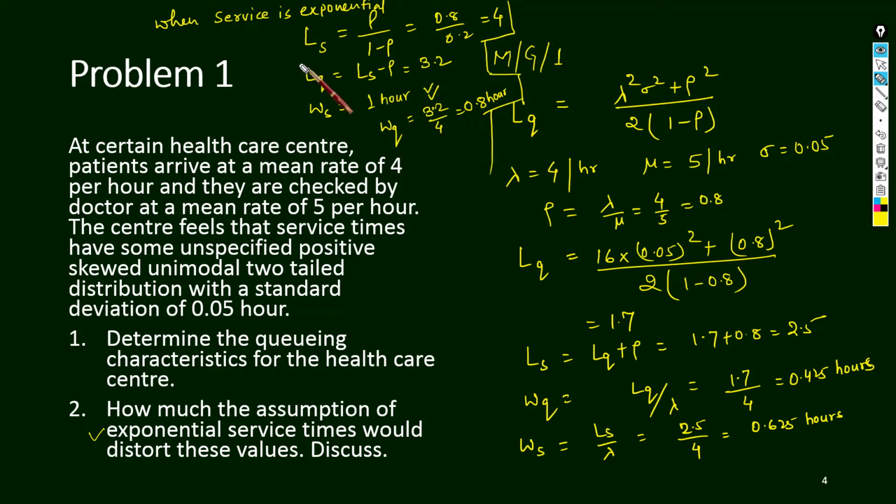Now we can see that when the service time becomes exponential, the waiting time has increased. Wq is 0.8 here and 0.425 earlier. Ws is 1 hour here and 0.625 earlier. So it has become almost double. This is the discussion you have to give. Okay, so let us see another problem.